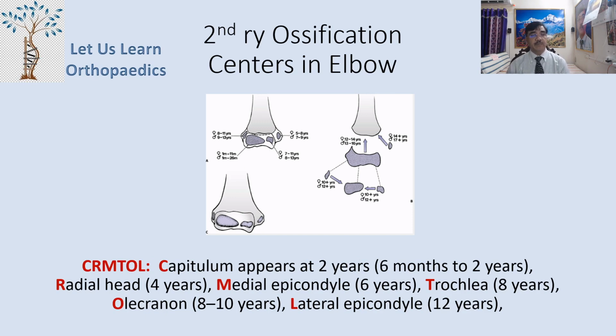So CRMTOL, C stands for capitellum. Here the ossification center appears at 2 years. It may be from 6 months to 2 years. R, radial head, 4 years. M, medial epicondyle, 6 years. T, trochlea, 8 years. O, olecranon, 10 years. It may be from 8 to 10 years. And L, the lateral epicondyle, 12 years.